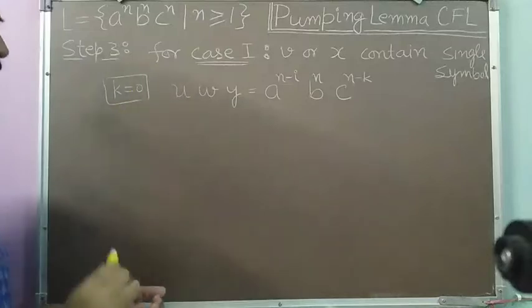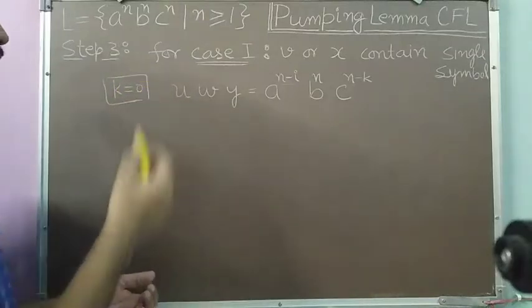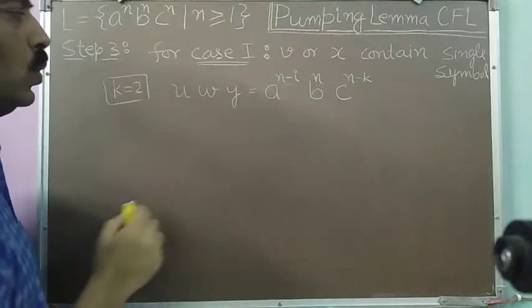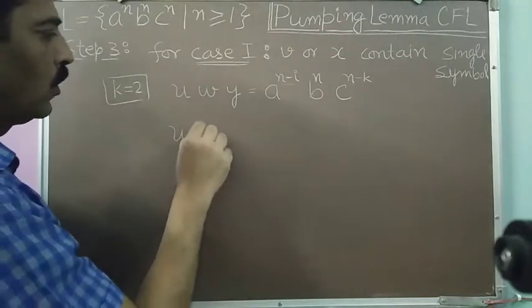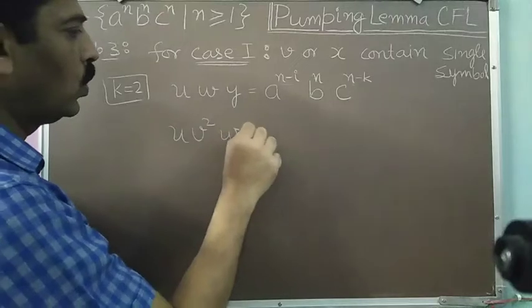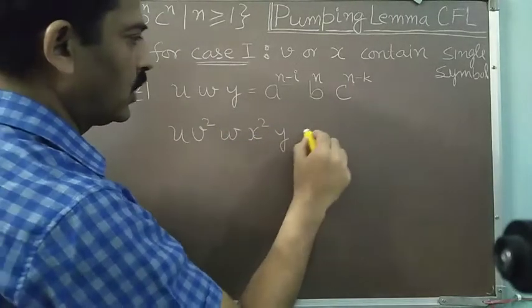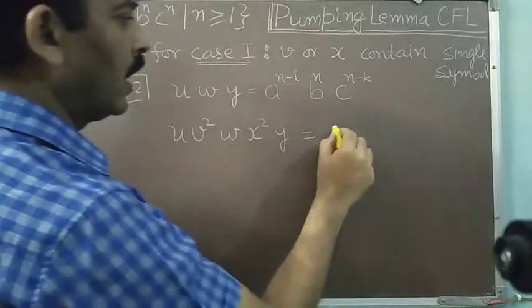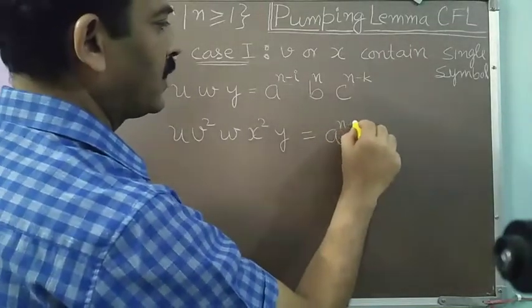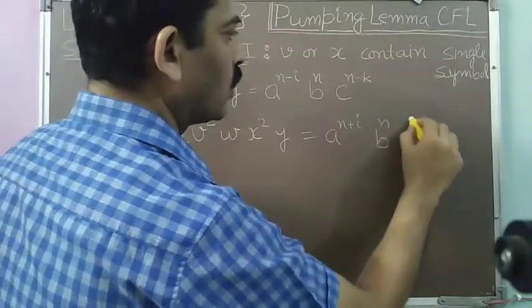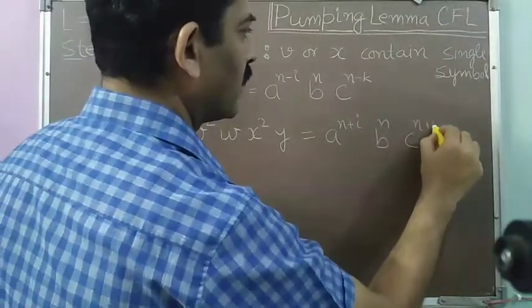Or we can take any value of k. Suppose I take k equal to 2. Then the string will be u v to the power 2 w x to the power 2 y. This string will be of the form a to the power n plus i, b to the power n, c to the power n plus k.